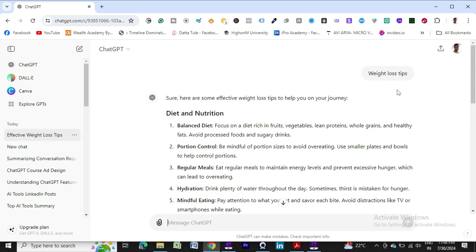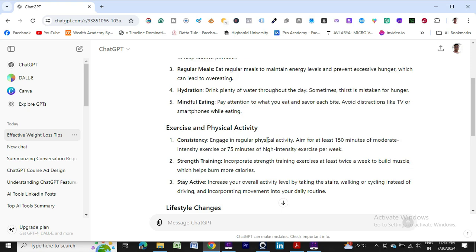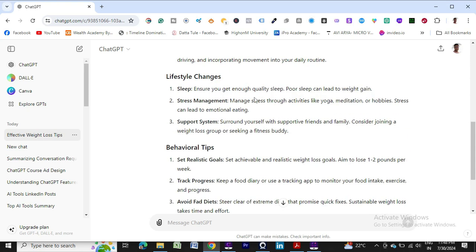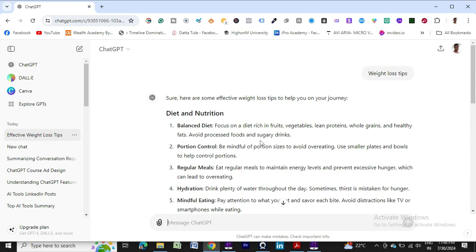Now you can see I have just written weight loss tips, and it has given a lot of details: balanced diet, protein, portion control, regular meals, hydration, mindful eating, exercise, physical activity, lifestyle changes. It's more than enough. Any specialist would not be able to say all those things at a time, but here I just wrote a three-word prompt.